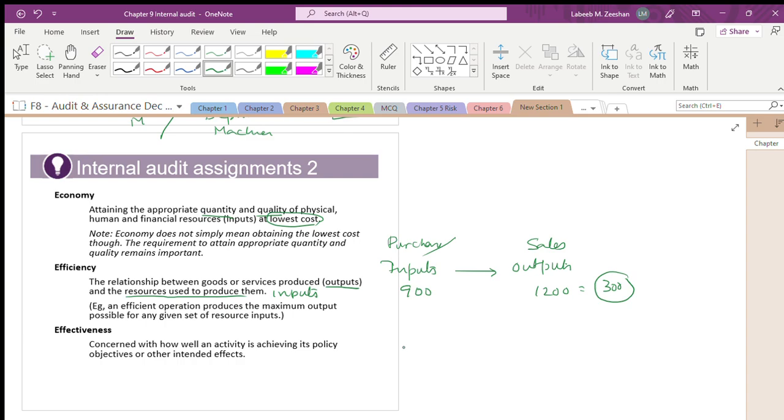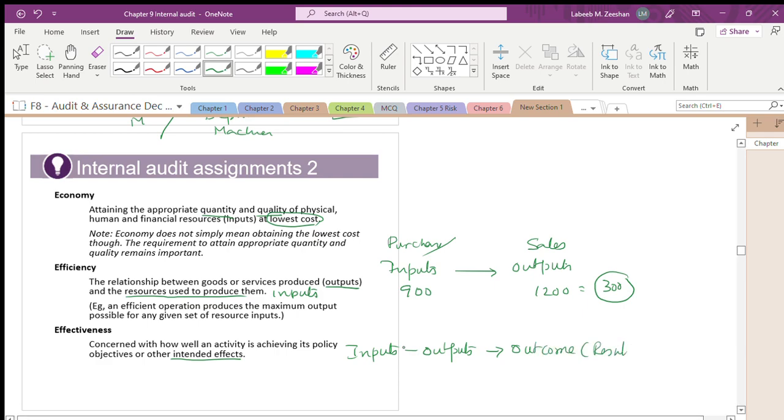Effectiveness is how well an activity is achieving its policy objectives and other intended effects. We talk in terms of inputs, we talk in terms of outputs, and now we also see what the outcome is, what the result is. That's very important. Are people accepting or not accepting? Are you effective or not?